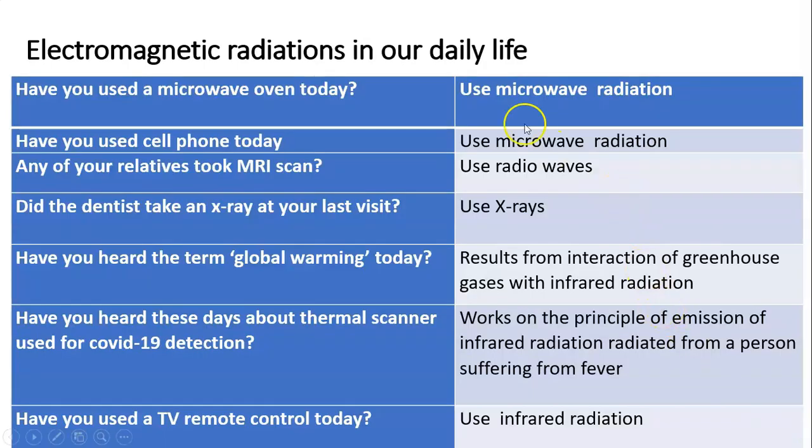Electromagnetic radiations in our daily life. If you have used a microwave oven today, then you have used microwave radiation. If you have used a cell phone today, again you have used microwave radiation. If any of your relatives took an MRI scan, then they have used radio waves. If the dentist took an X-ray at your last visit, he has used X-rays.